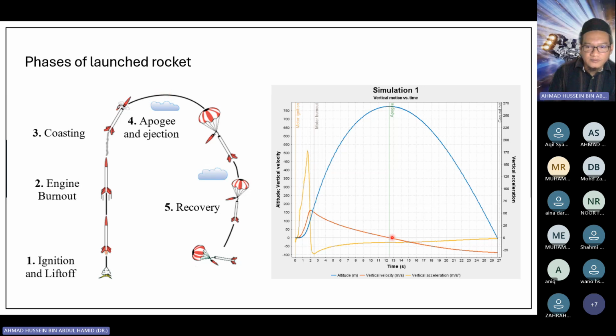Okay, and then the velocity becomes negative, which means it's going downward. Negative velocity means it's going downward. While the acceleration here, you see, is almost constant, but it's not constant. But when the rocket reaches its terminal velocity, then basically the acceleration will become zero when it hits the ground.